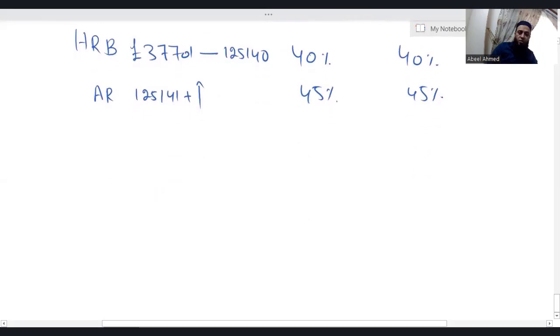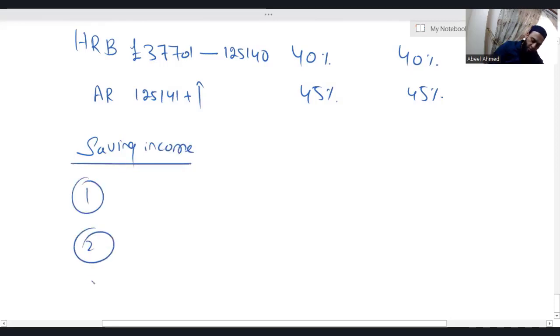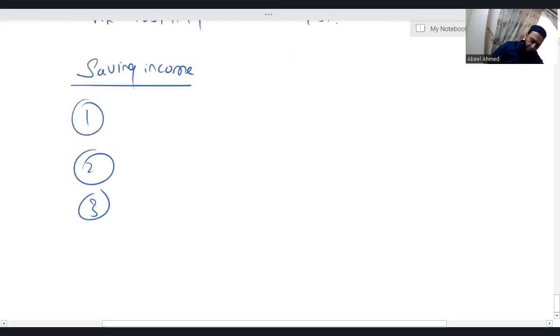These 4 additional rules which I'm going to write just now belong only to saving income. So let me put the heading of saving income. Now listen carefully. If someone is a basic rate taxpayer, then that individual gets a nil rate band of £1,000 for the saving income.